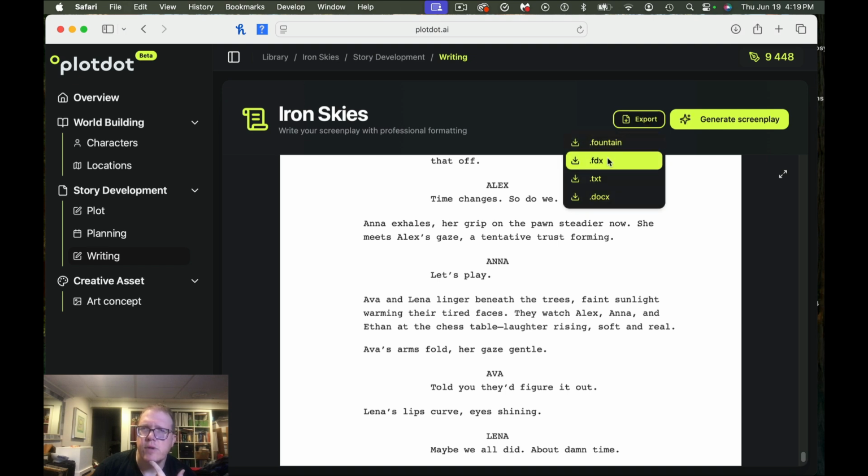The nice thing is you export it. You can export it as a Fountain document, an FDX, which is a Final Draft document, a text document, or a docx document. So let's do FDX and see how that looks when we upload that.